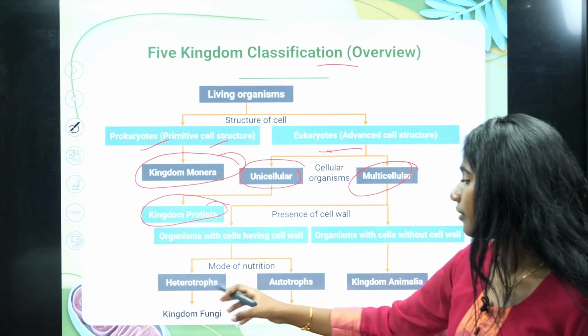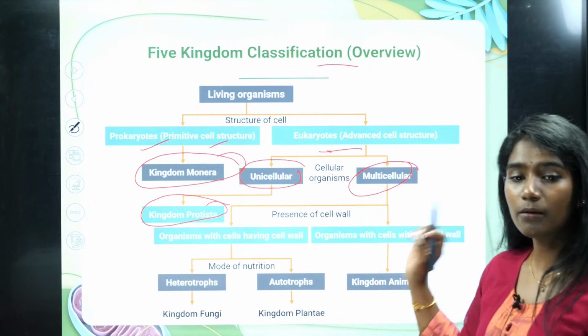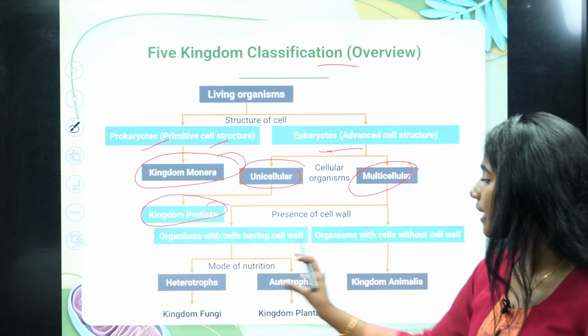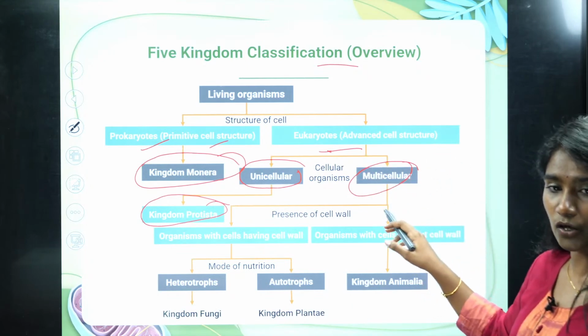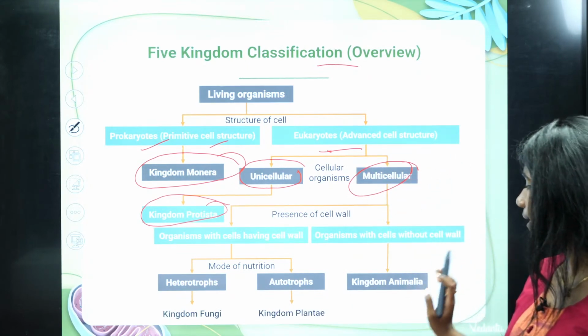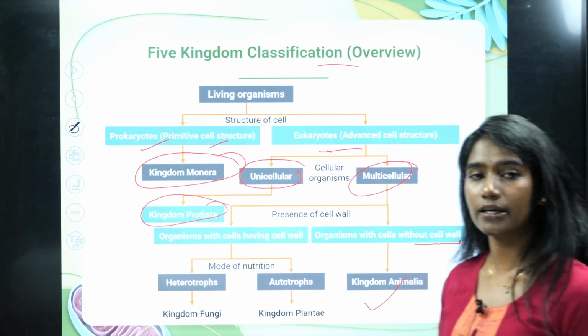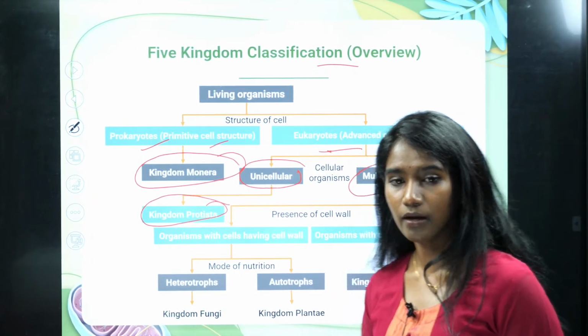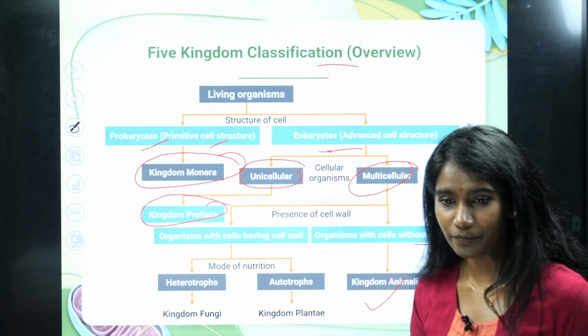But in kingdom Fungi the mode of nutrition is saprophytic, whereas in kingdom Plantae the mode of nutrition is autotrophic. That's how they are again classified. Whereas if it is a eukaryotic cell, multicellular, with a heterotrophic mode of nutrition and no cell wall, then it falls under kingdom Animalia. This is the overview of the five kingdom classification.